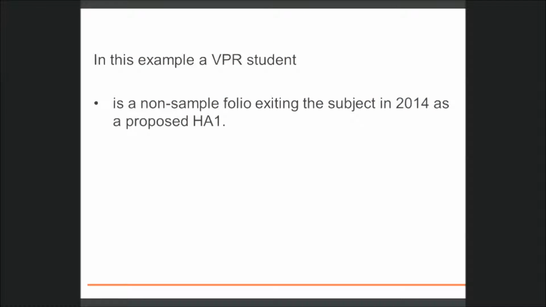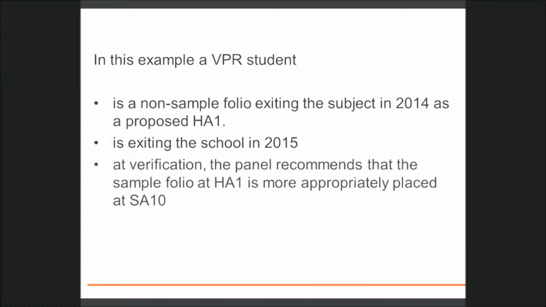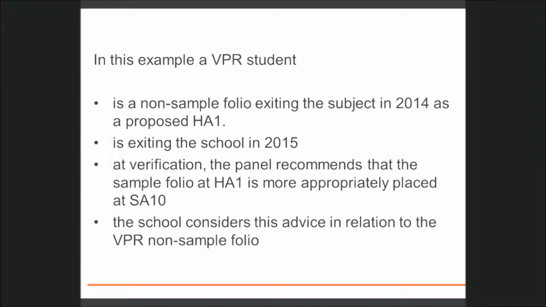In this example, a VPR student is a non-sample folio exiting the subject in 2014 as a proposed HA1 and is exiting the school in 2015. At verification, the panel recommends that the sample folio at HA1 is more appropriately placed at SA10. The school considers this advice in relation to the VPR non-sample folio placed on the same rung.